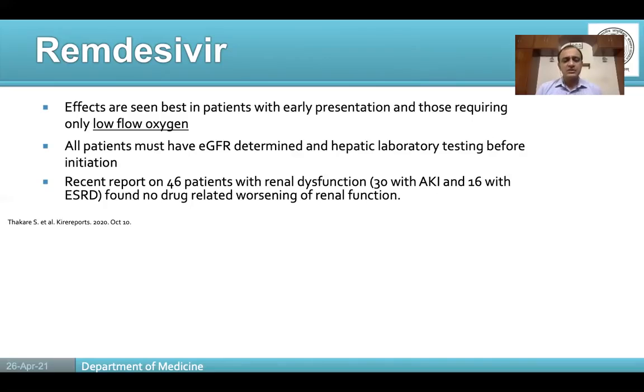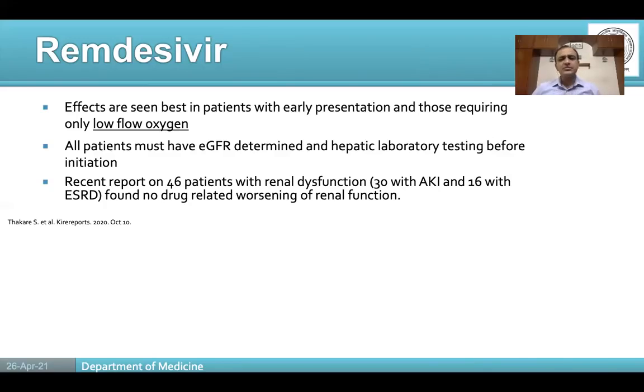And also in this study, the benefit was mostly in patients who are on low oxygen. In other words, patients who are on high flow oxygen, HFNC, NIV, or invasive mechanical ventilation do not benefit from remdesivir. That is something we want to keep in mind. Also, before starting remdesivir, we need to look at the patient's eGFR, estimated GFR, and the LFT values. If they are deranged, then we have to be cautious before using remdesivir.